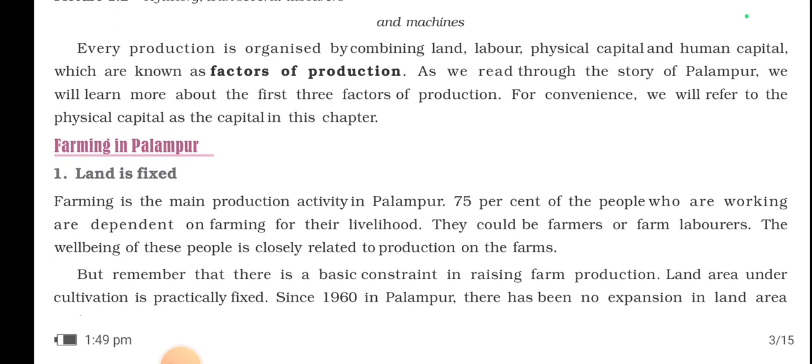So every production is organized by combining land, labor, physical capital, and human capital, which are known as factors of production. Okay. So each and every production, whatever production is happening, that is organized by combining land, labor, physical capital, and human capital. And collectively, these are known as factors of production.